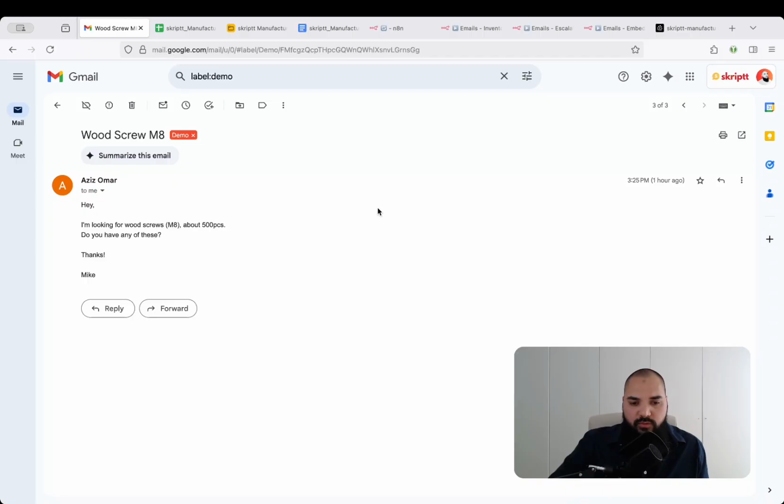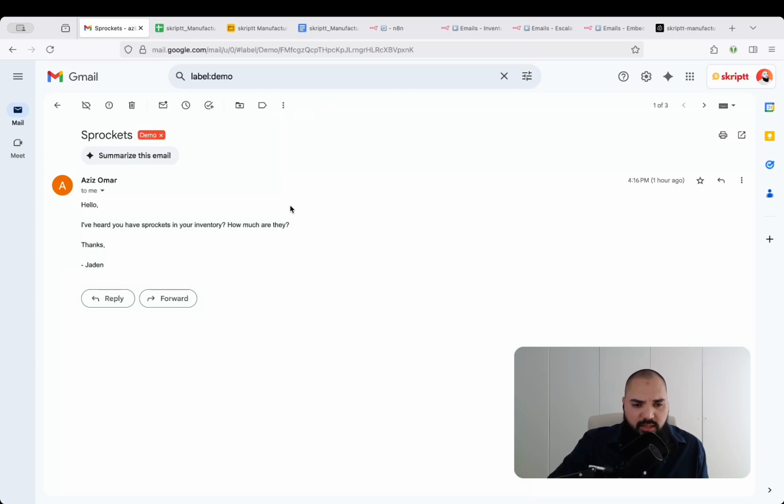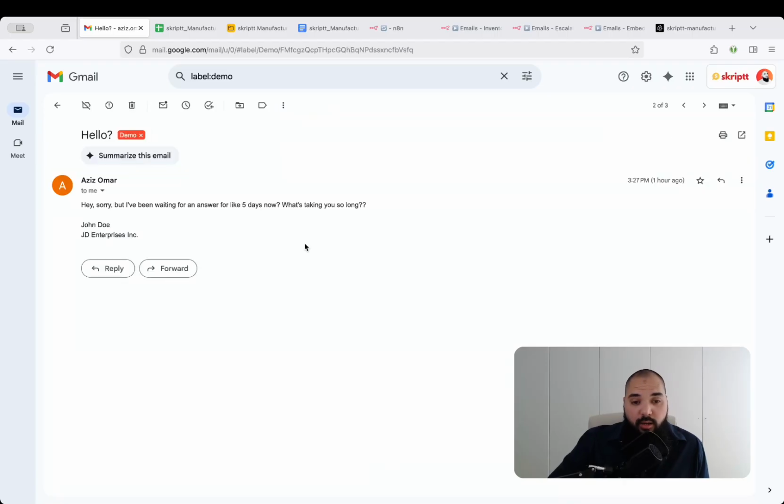And so this might be a customer question. I'm looking for wood screws, about 500 pieces. Do you have any of these? Right. So this is a very, very simple inquiry. Same like this one. Hello, I've heard you've got sprockets in your inventory. How much are they? Right. But then you might also get complaints from customers, something like this. Hey, sorry, but I've been waiting for an answer for like 5 days now. What's taking you so long?